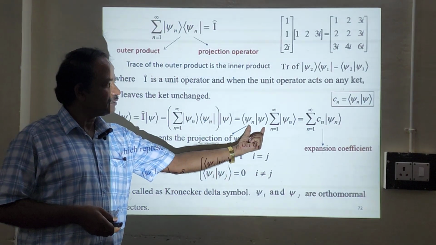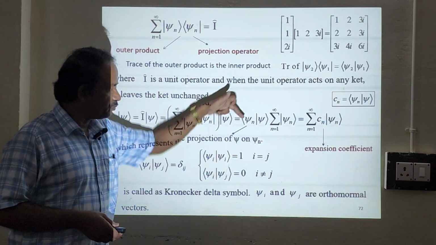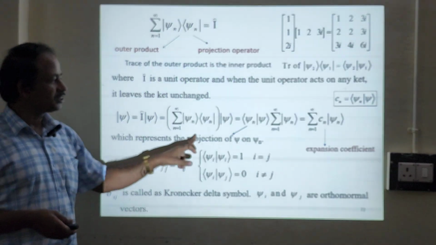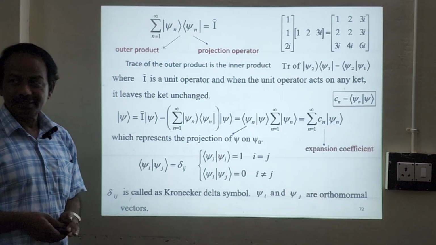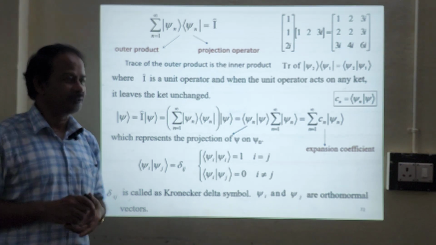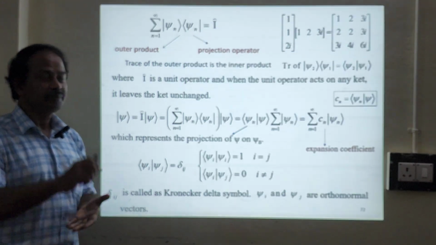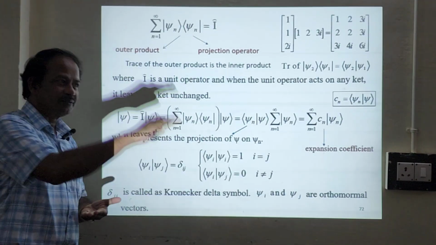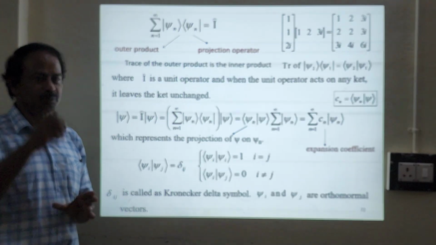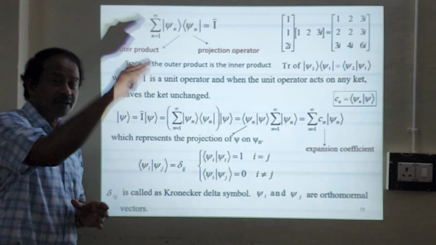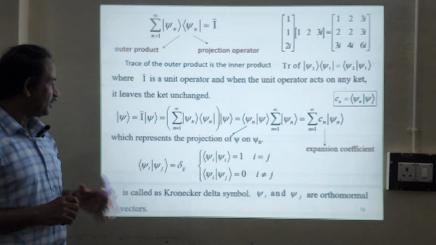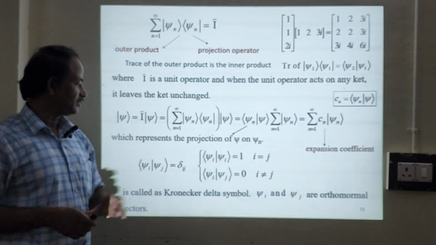Okay, and Cn is nothing but the expansion coefficient, and this is the projection operator which represents the projection of psi on psi n. What does it mean? Psi is the initial one, psi n is the final one. Projection operator means it will project on the basis or subspaces. It can project any vector on its own basis. So it represents the projection of psi on psi n.